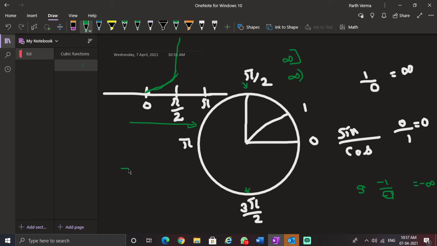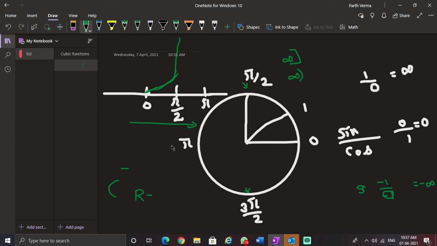Okay, so what is the domain? All real numbers, means all numbers are allowed, which ones are not allowed? This one and this one. And what is this? See, this is 90. 90 plus 90 is this. See, this can be called pi by 2.